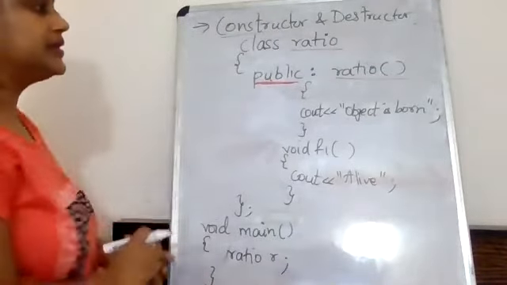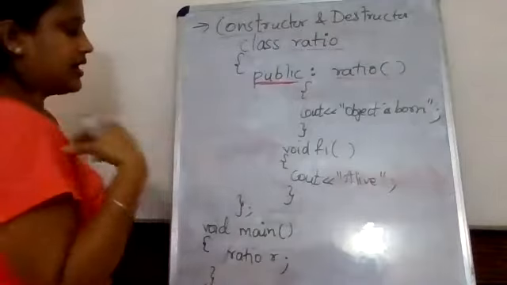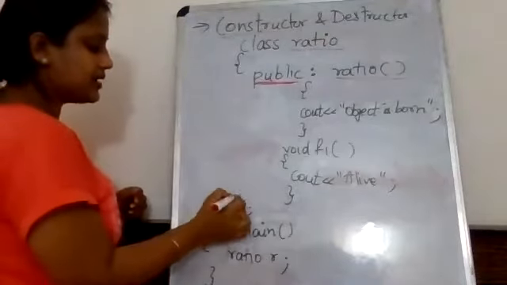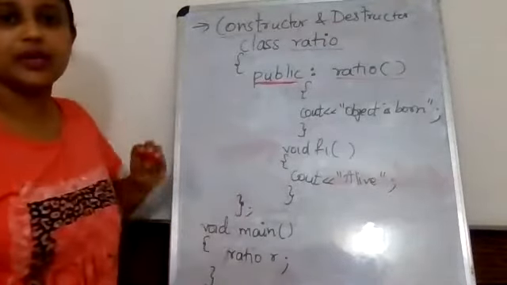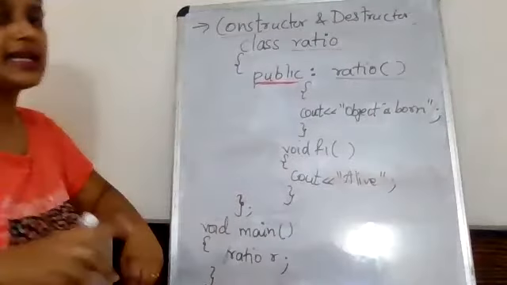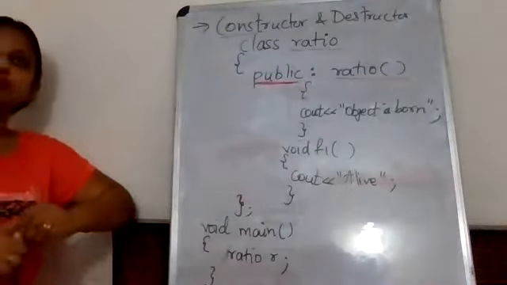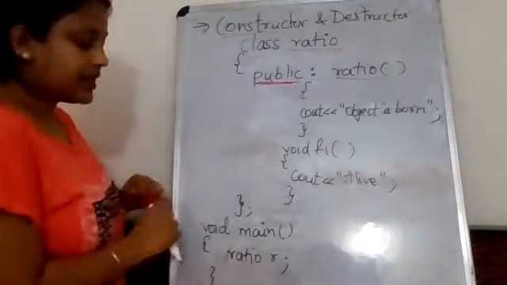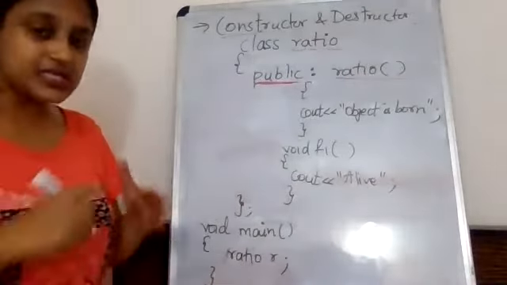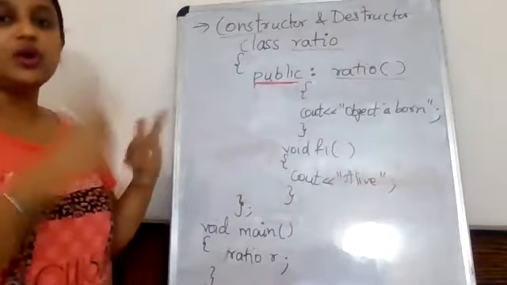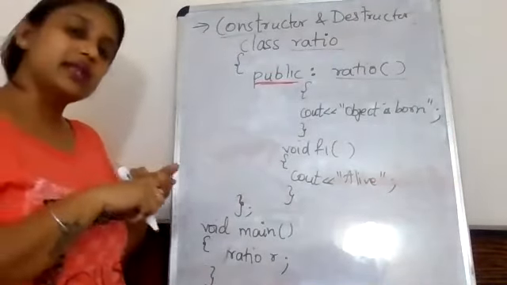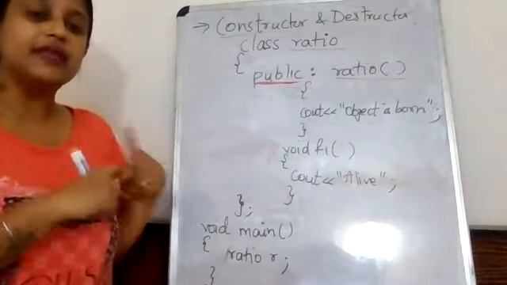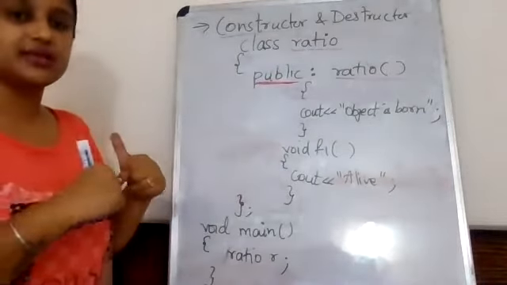The third point. Point-wise, I have not covered the default argument topic and static also, so you will understand it later when we cover them. In void main, it says that it is automatically called. Now what do I mean by automatically called, or automatically invoked, when the object is created?